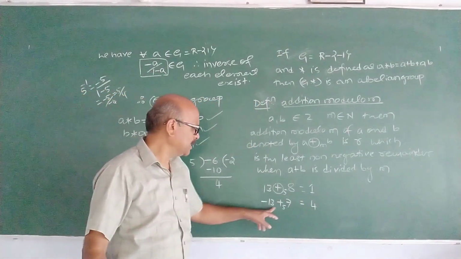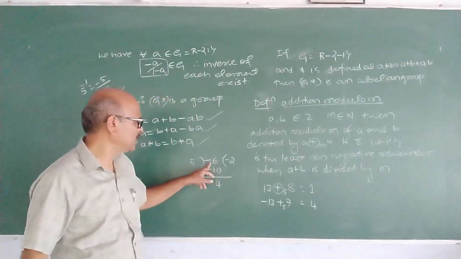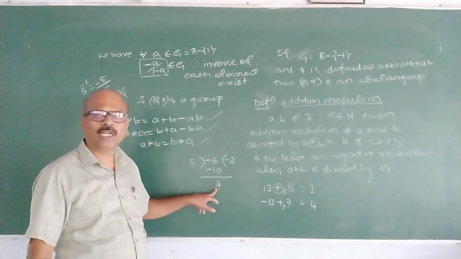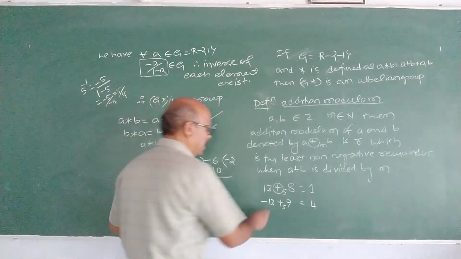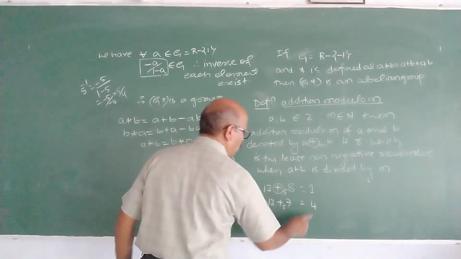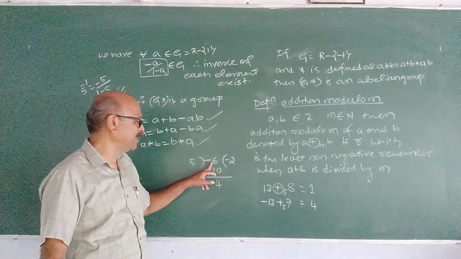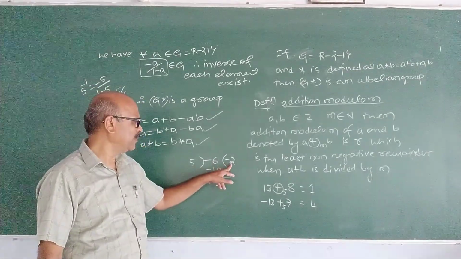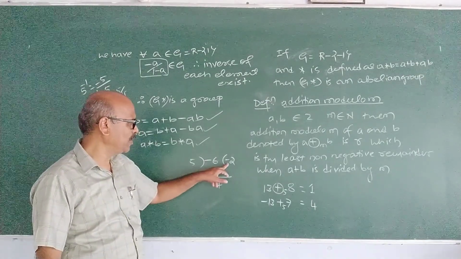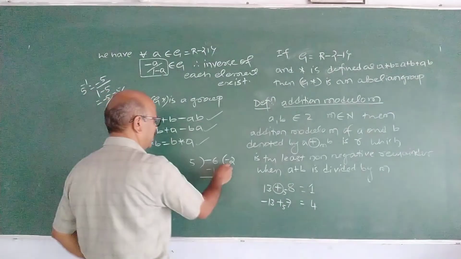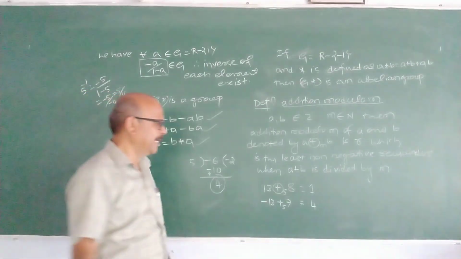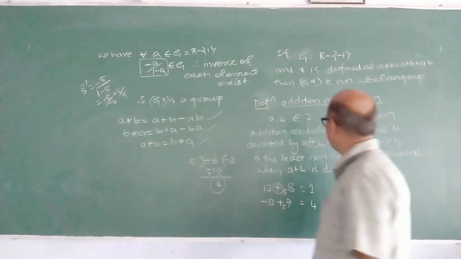Because minus 13 plus 7 is minus 6, and the quotient we can take negative, but the remainder must always be non-negative and less than the divisor. If you take quotient as minus 1, you get minus 1 as the remainder. But 4 is the remainder if you take minus 2 as the quotient, because 5 into minus 2 is minus 10. So 4 is the addition modulo 5 of minus 13 and 7.